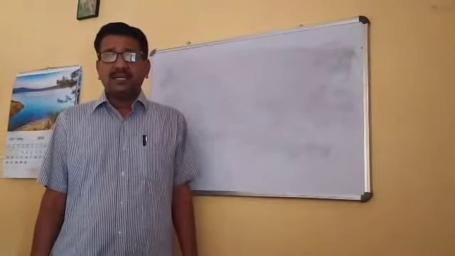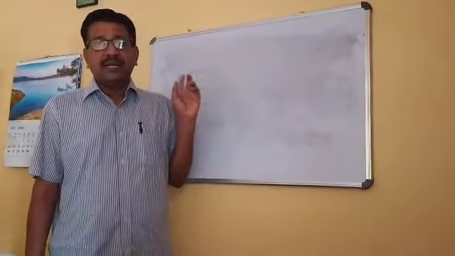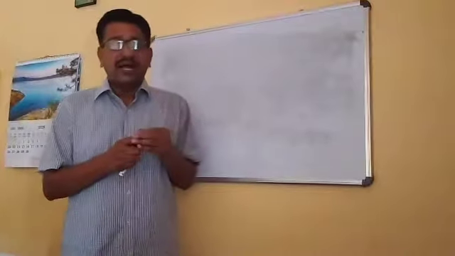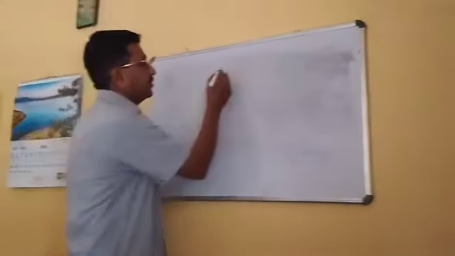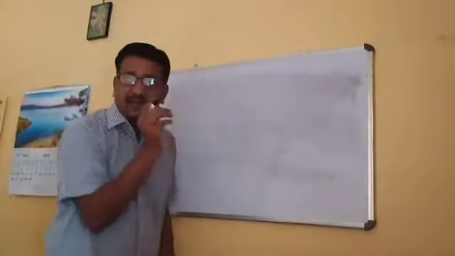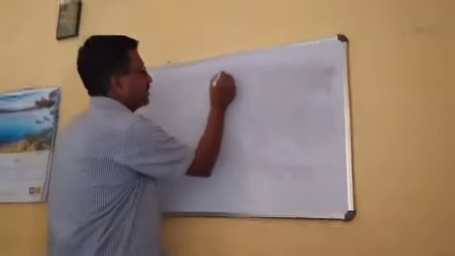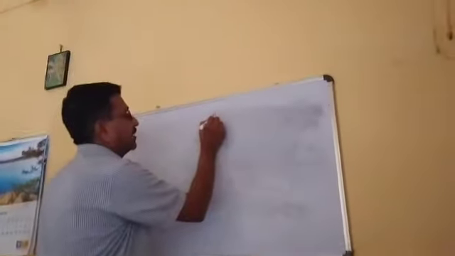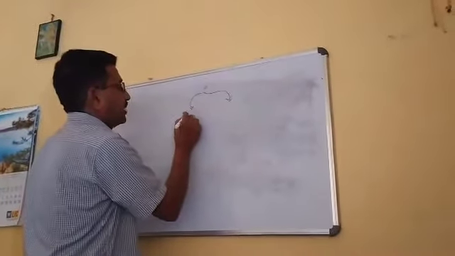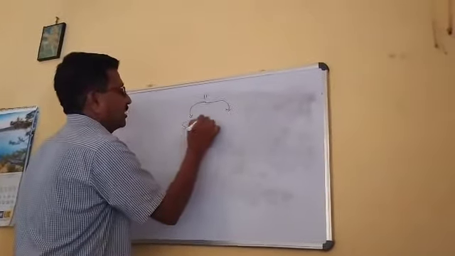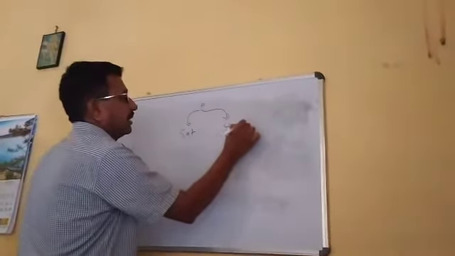Today, I will deliver the lecture on aliphatic hydrocarbon. Let us define the term hydrocarbon. Hydrocarbons are those compounds which are made up of carbon and hydrogen atoms. Right? If we see the series of hydrocarbon, we can classify this into two parts, two stages. That is, one is saturated, another is unsaturated.